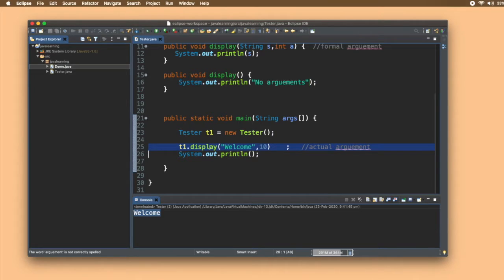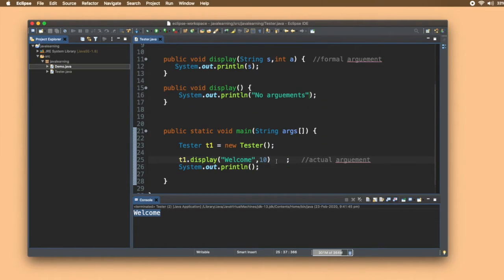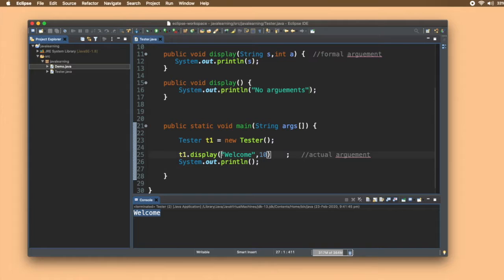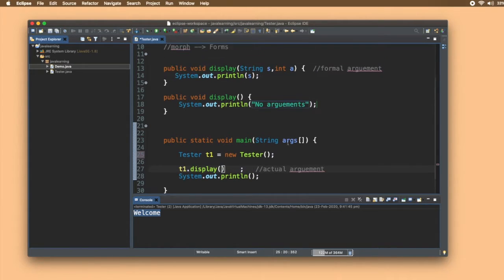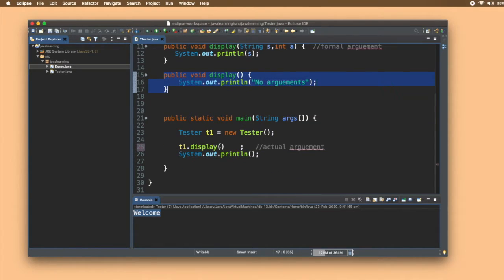Along with the display function, I'm also giving two arguments, that is one string and one integer value. So it will decide based on the number of arguments here, and it will automatically call this function. Now let me just remove this. Now which function will be executed? This function will be executed because it will differentiate based on the arguments. It is not having any arguments.